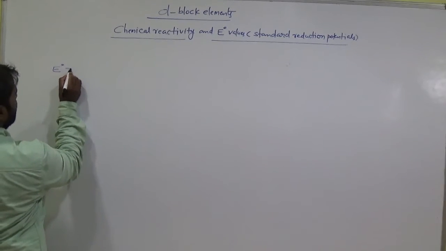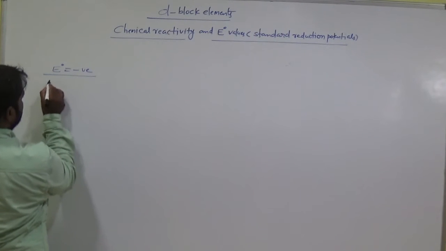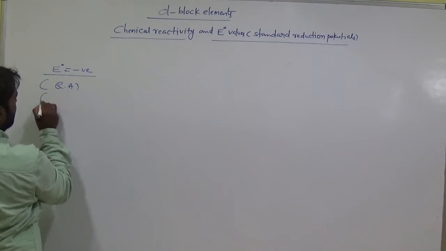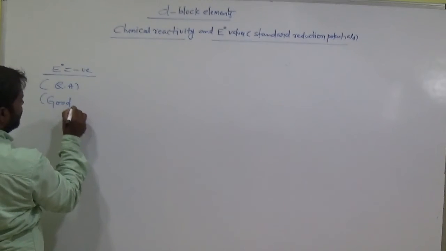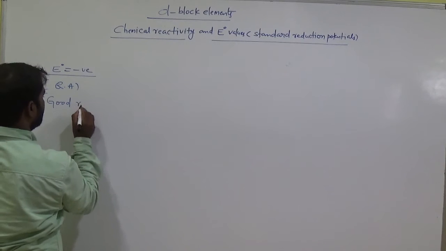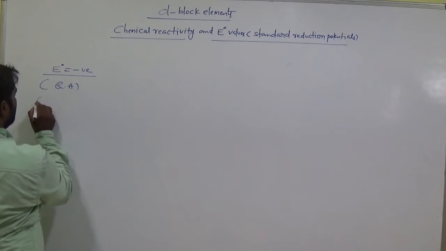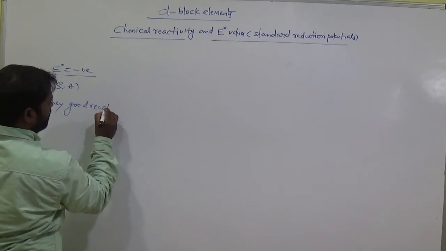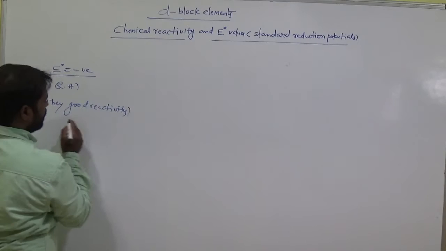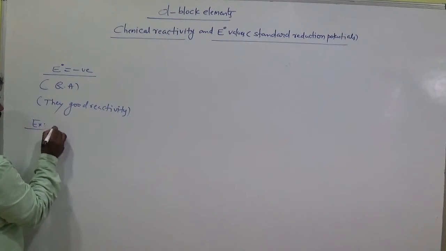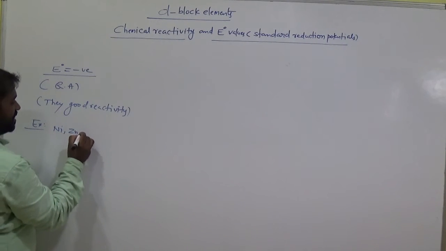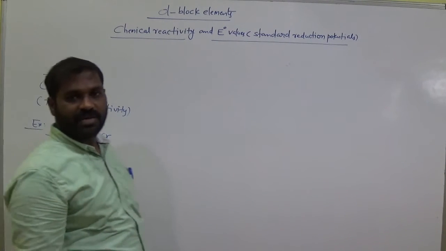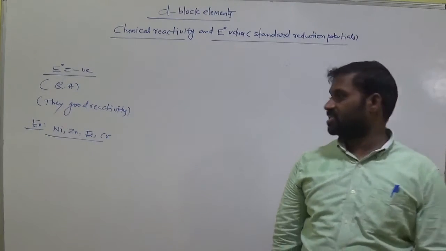When E naught is more negative, we call them reducing agents, and they are good, with good reactivity. Examples: nickel, zinc, iron, chromium. Why? Because they show negative standard electrode potential.